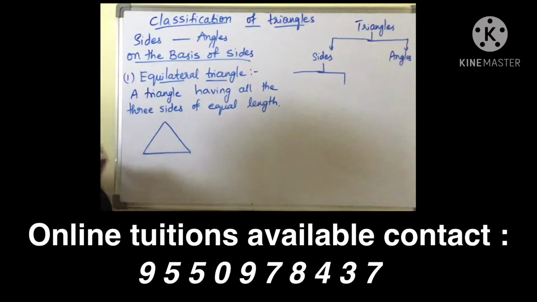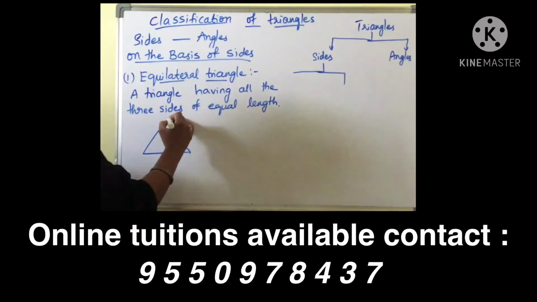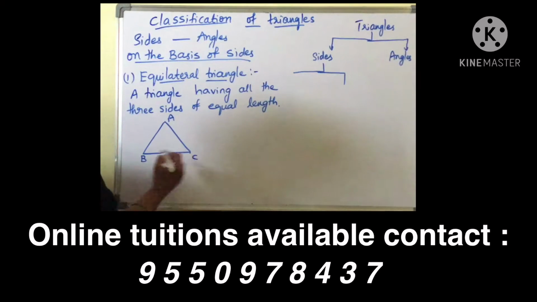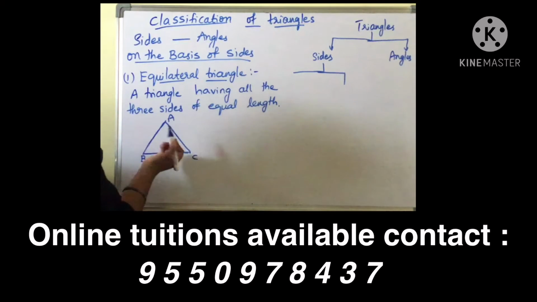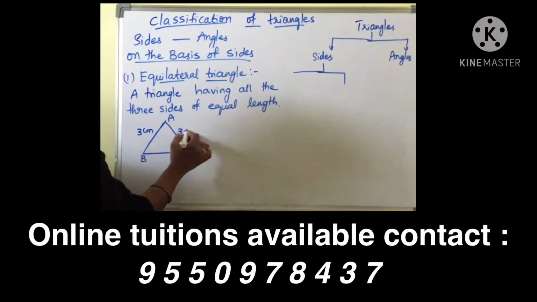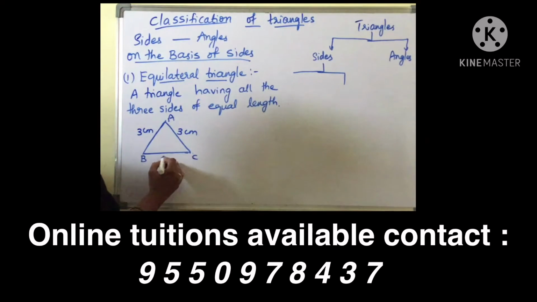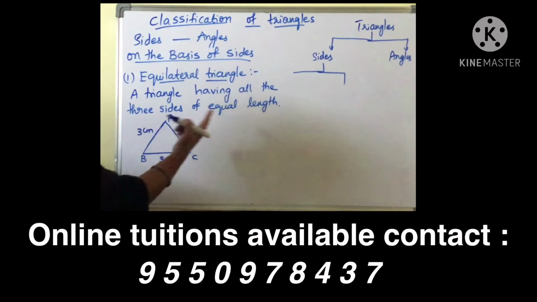It's a closed figure formed by three line segments. Suppose this is A, this is B, this is C. So sides are nothing but AB, BC, AC, of equal length. Example, I am taking 3 centimeters. Suppose AB 3 centimeters, AC 3 centimeters, BC 3 centimeters. So here if you consider AB, BC, CA are of equal length.